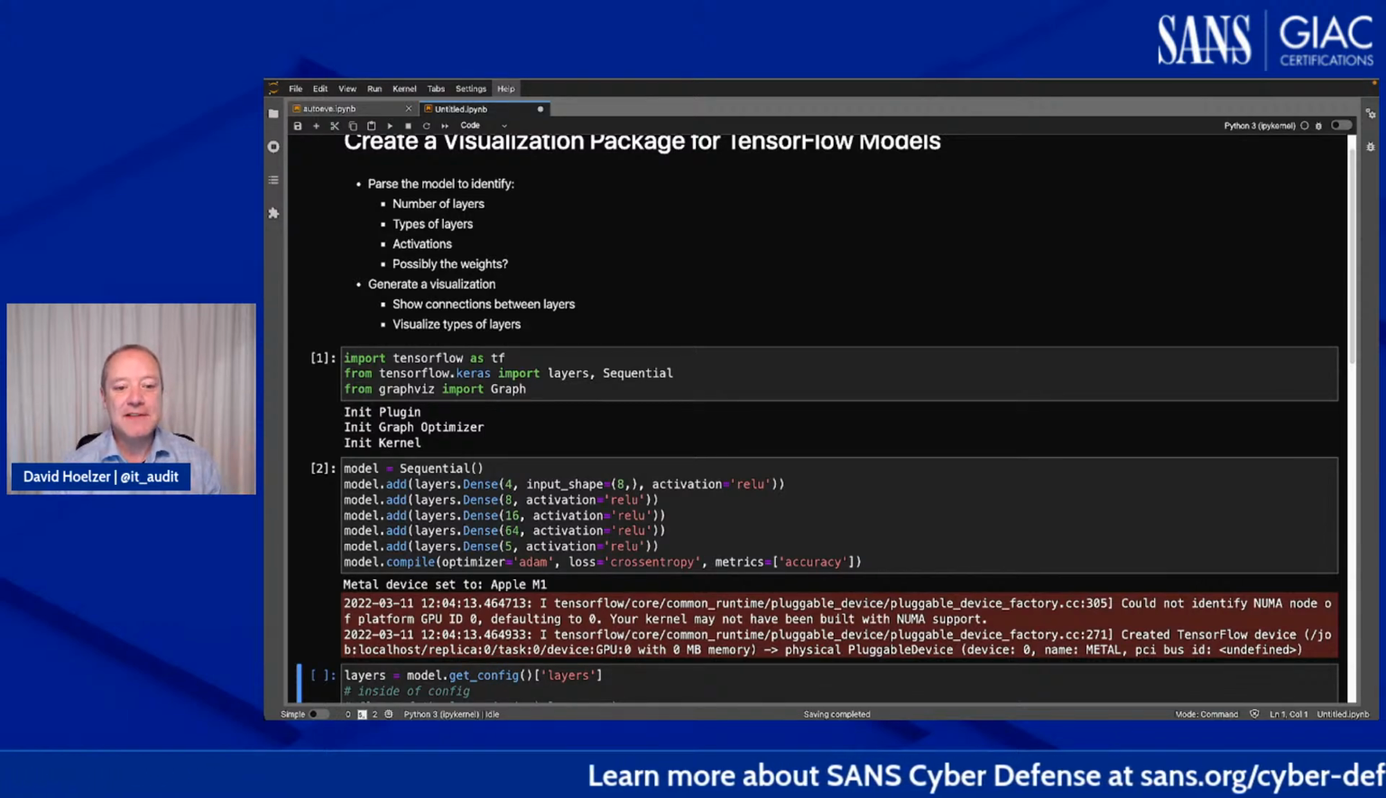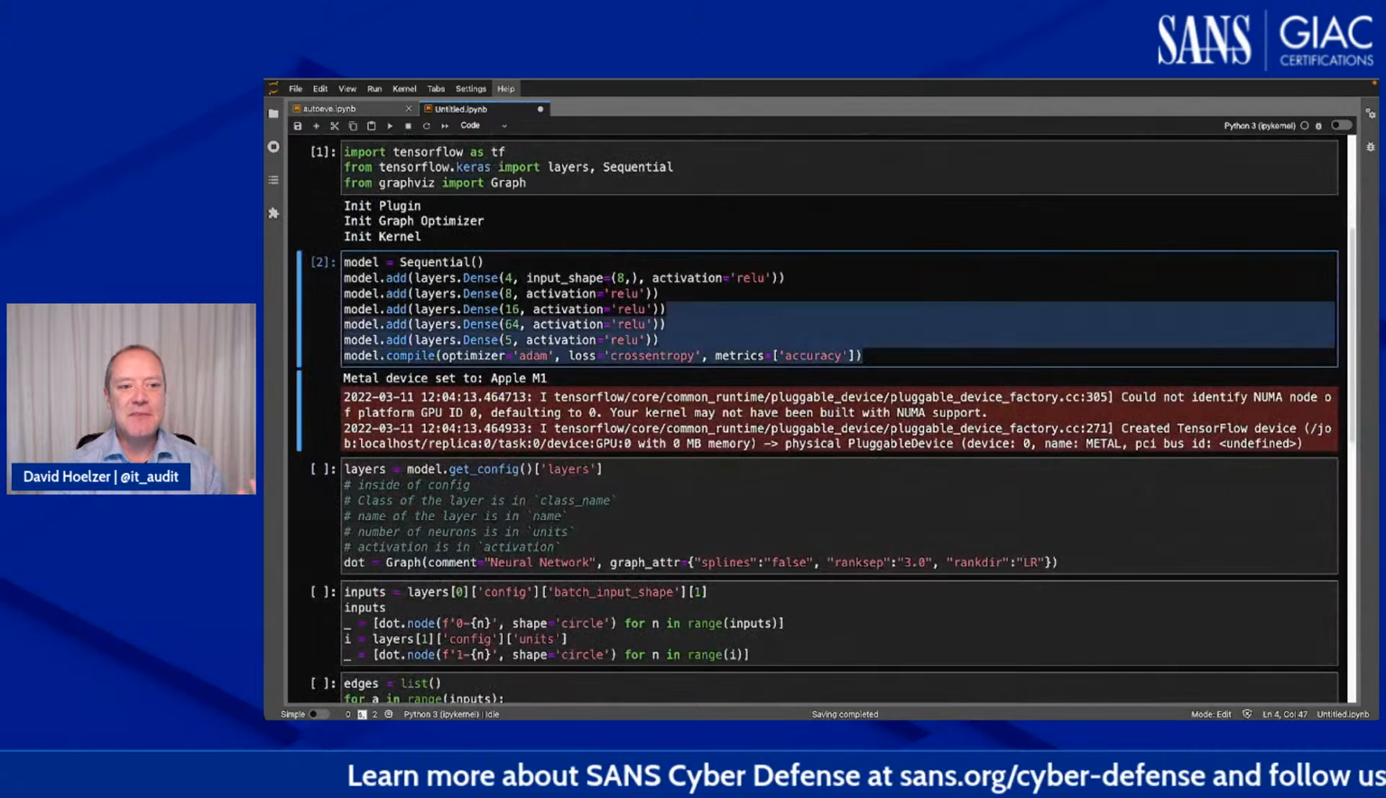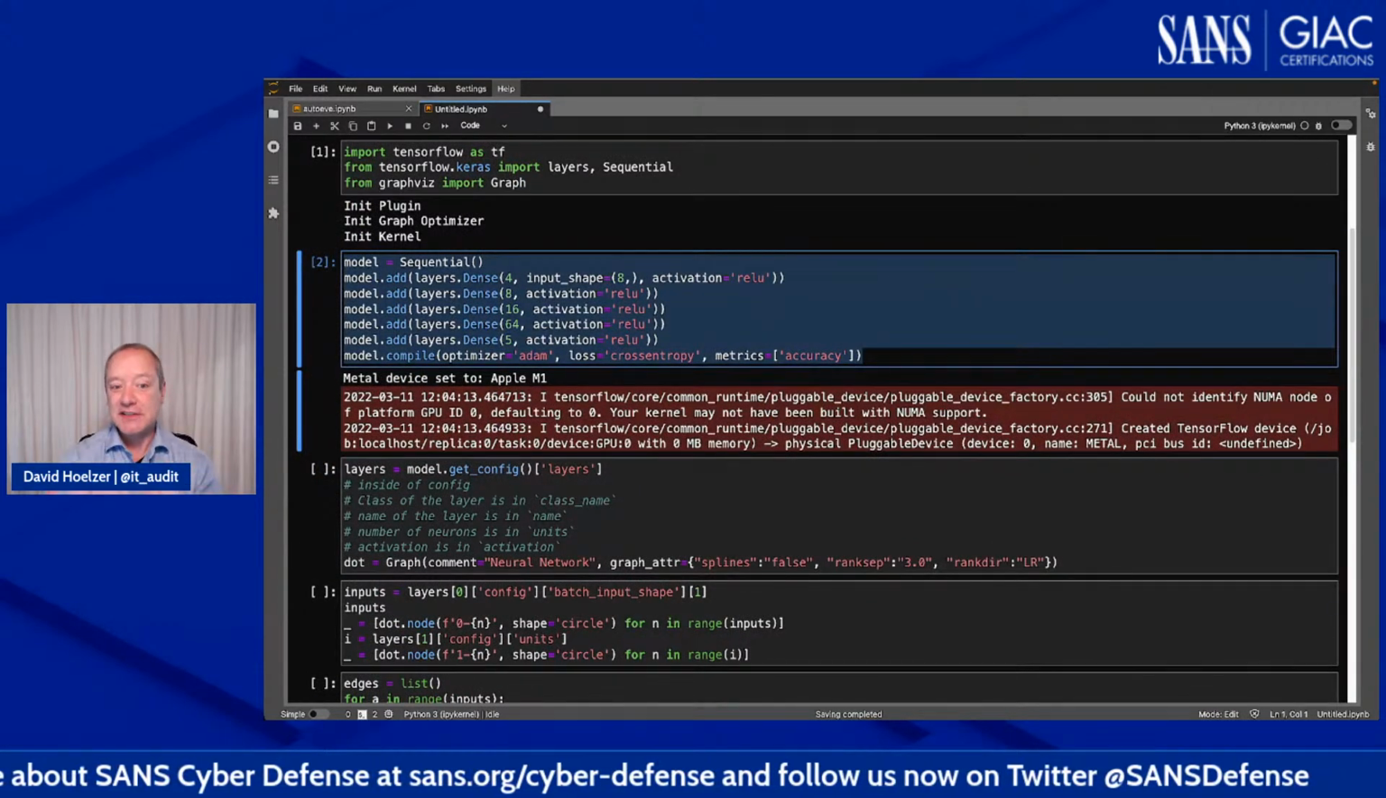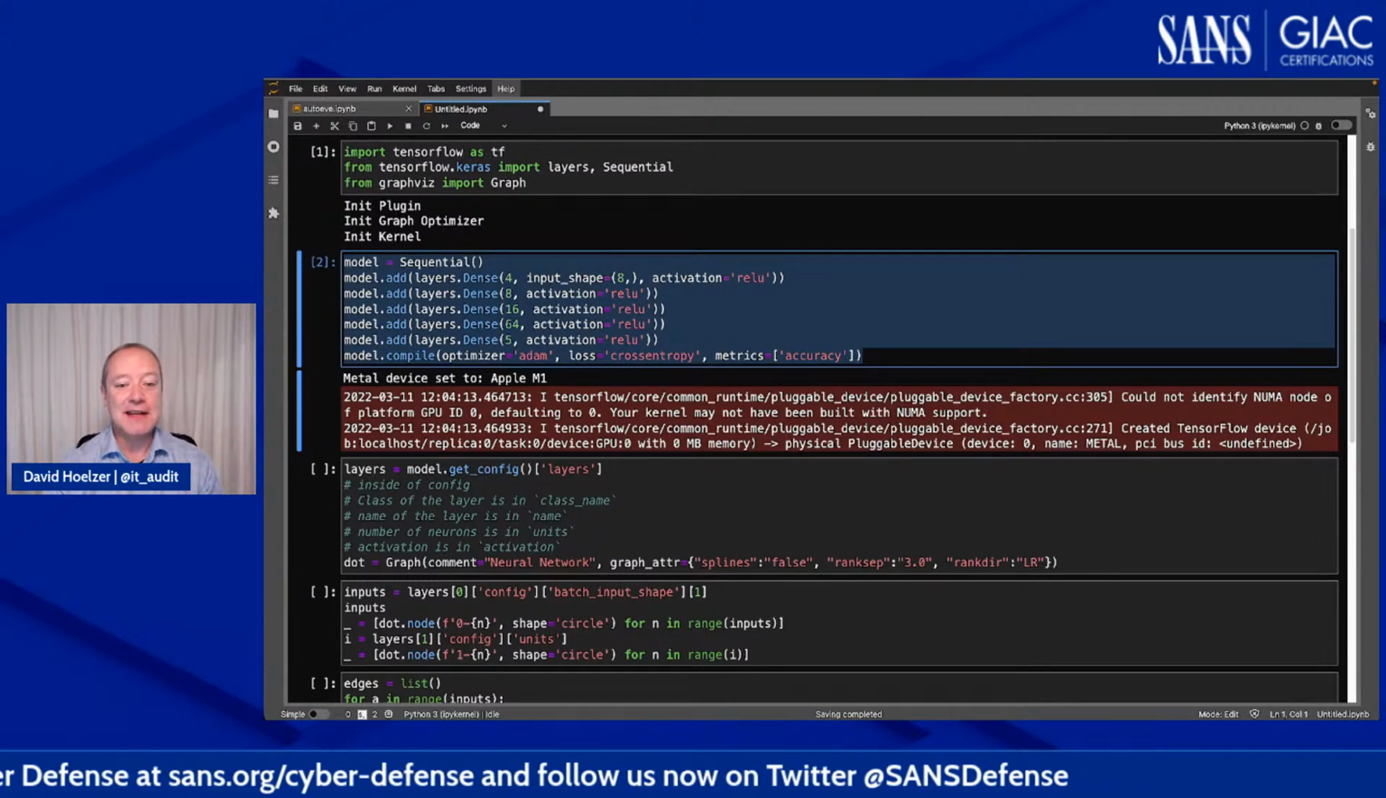Anyway, so I've got GraphViz imported. We've just got a basic model here. Again, this model doesn't do anything in particular. We just need to have a model to visualize. So I've got that loaded up.